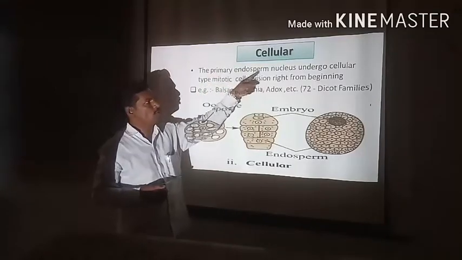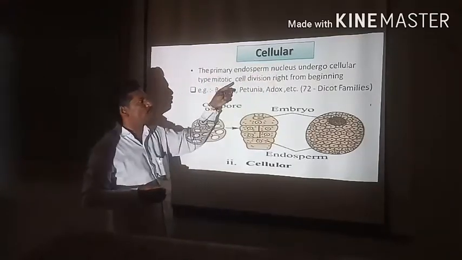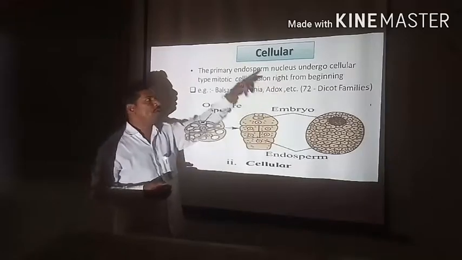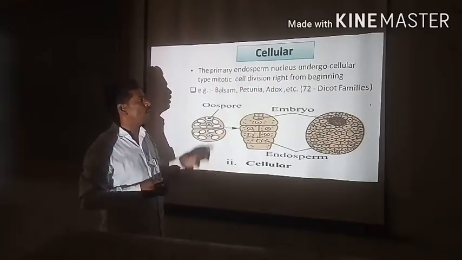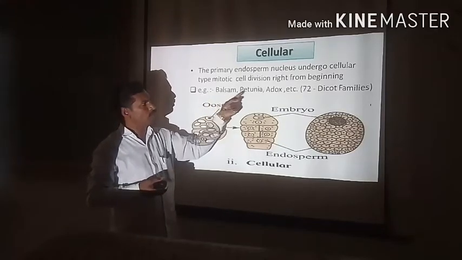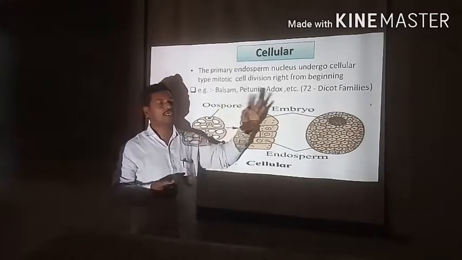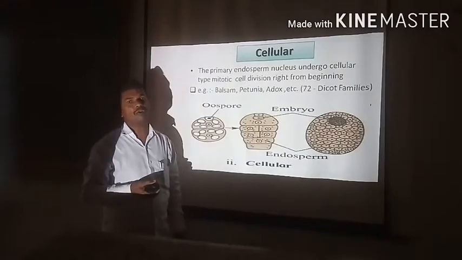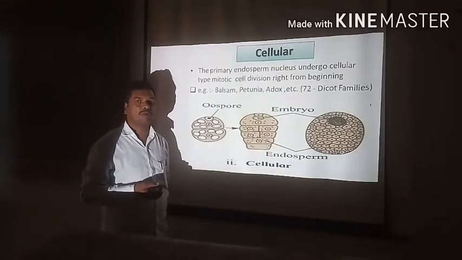The primary endosperm nucleus undergoes cellular type of mitotic cell division right from the beginning. Hence it is said to be the cellular type of endosperm development. It is present in balsam, Petunia, Adonis, etc. About 72 dicot families show this type of development.